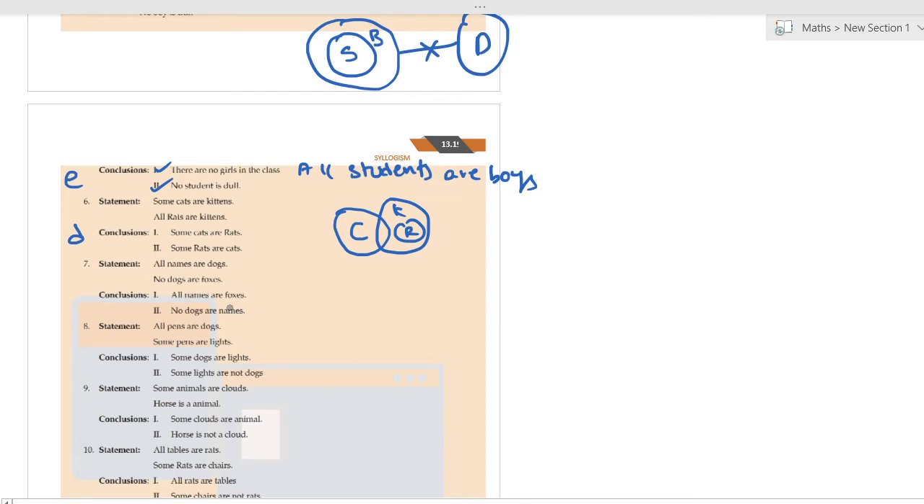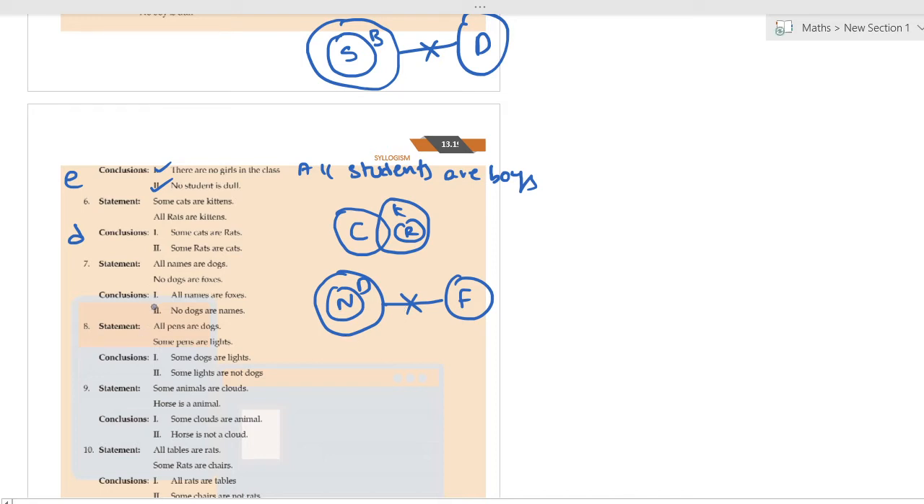Let us go to 7th question. All names are dogs, and no dogs are foxes. This is similar to the ones which I have done. So all names are foxes. Can we say all names are foxes?